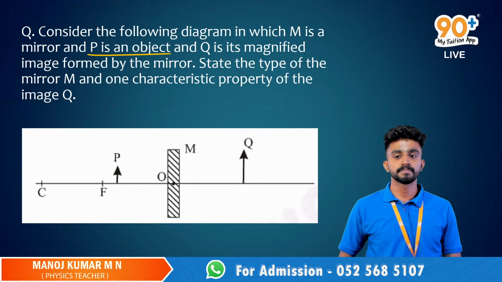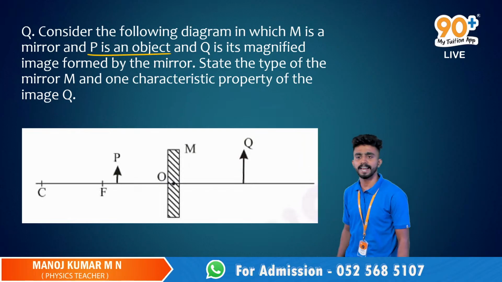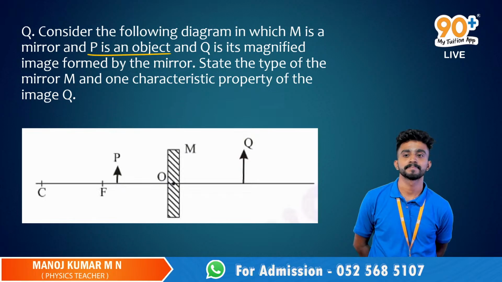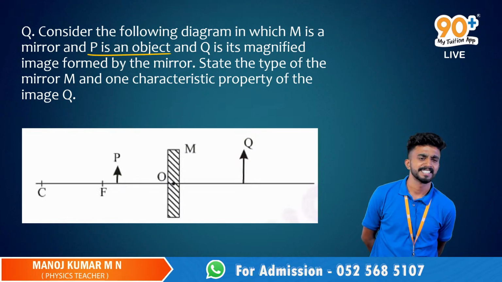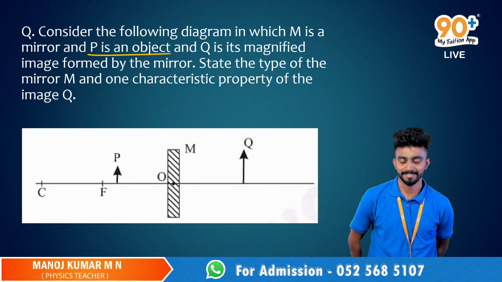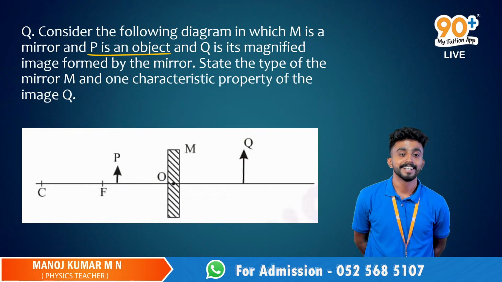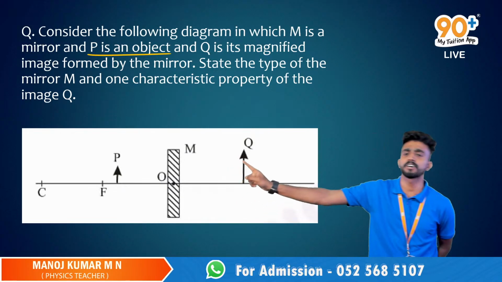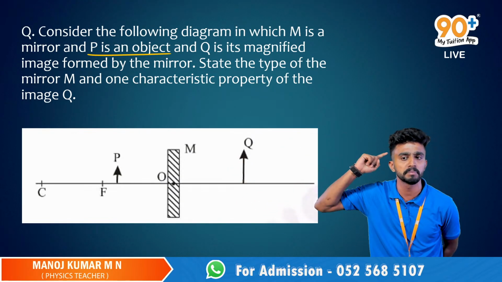So unmute Rijin. Yes, Rijin, what about the size of it? Will we get a diminished image or an enlarged image? Since it's a concave mirror, the image will be enlarged. So what is this case? The first case of the concave mirror, from the table which we learned.